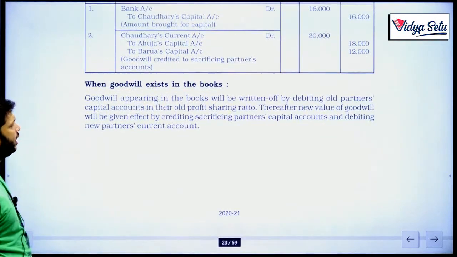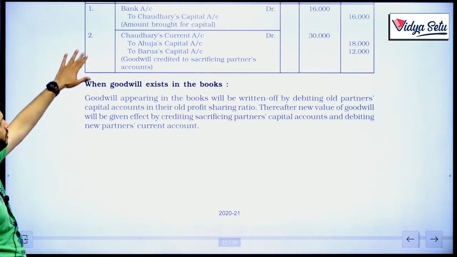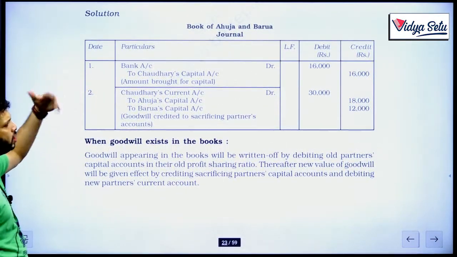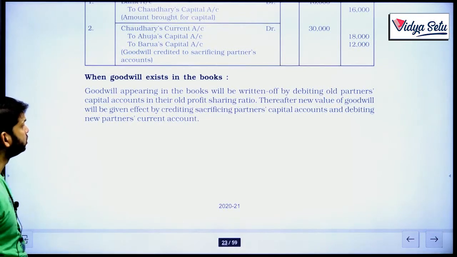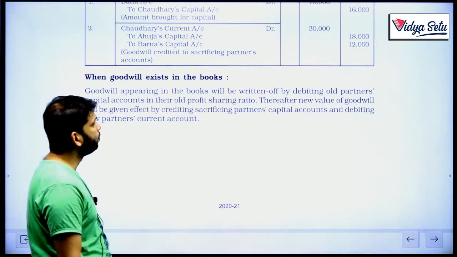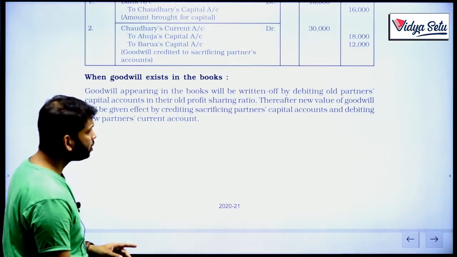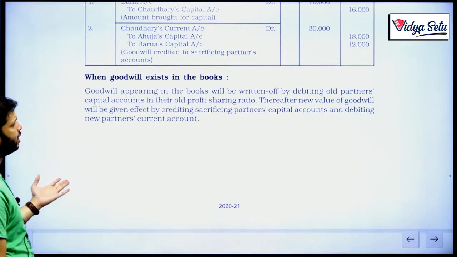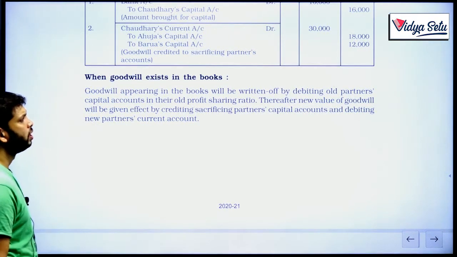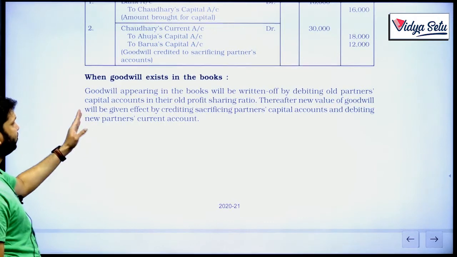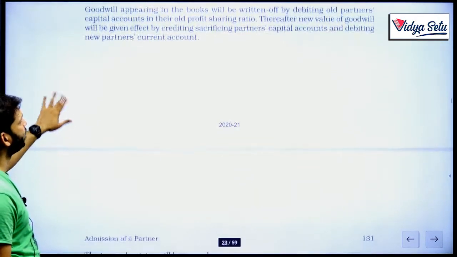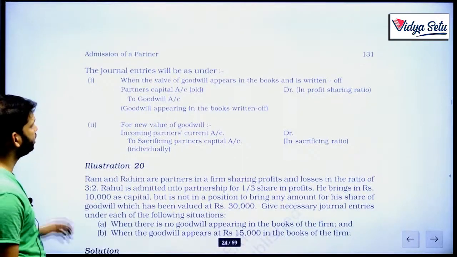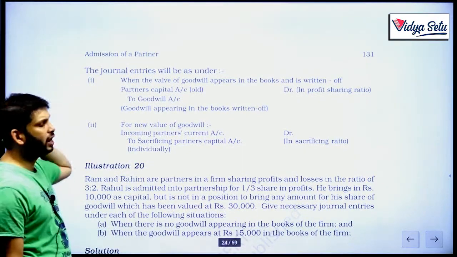Now, when goodwill exists in the books of the firm, this has happened. See, there is no mention of the goodwill account, so goodwill does not come into the picture. But here, goodwill already exists in the books. So, goodwill appearing in the books will be written off by debiting old partners' capital account in their old profit sharing ratio. Thereafter, new value of goodwill will be given effect by creating sacrificing partners' capital and debiting new partners' current account. So, the journal entry becomes, so right now there is the old goodwill.